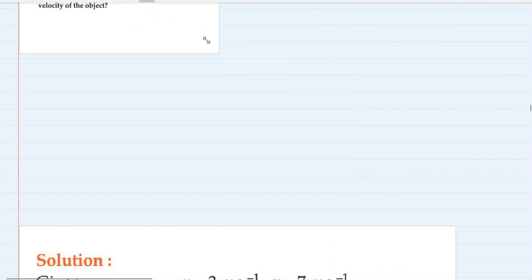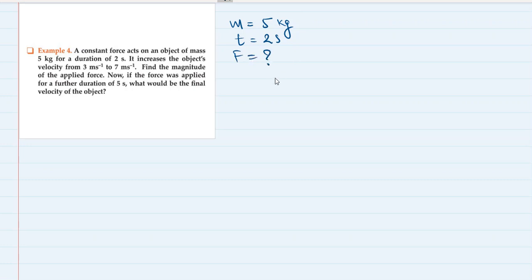Next question. A constant force acts on an object of mass 5 kg. So the mass of the object is 5 kg. A constant force is acting on it for 2 seconds. Time is equal to 2 seconds. This constant force, which we don't know, increases the velocity of this object from 3 meter per second to 7 meter per second. So initial velocity is 3 meter per second. Final velocity is 7 meter per second. Find the magnitude of the applied force.